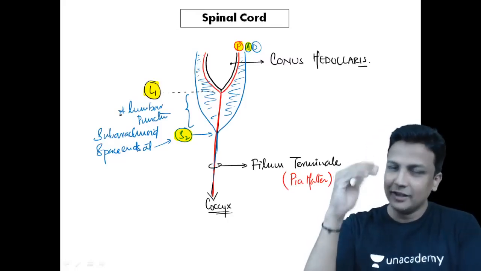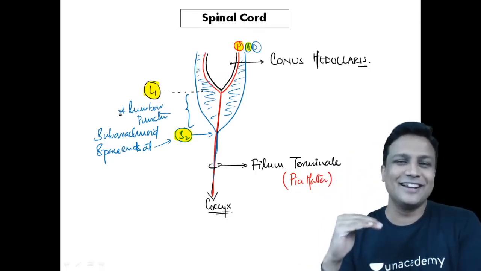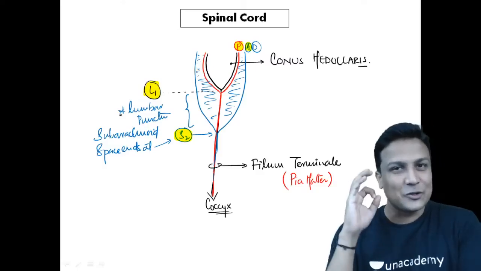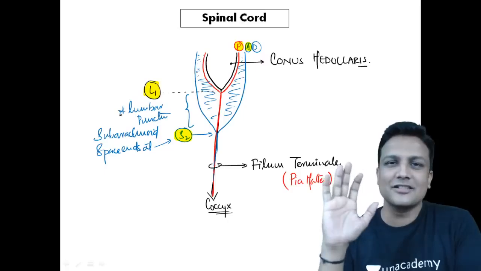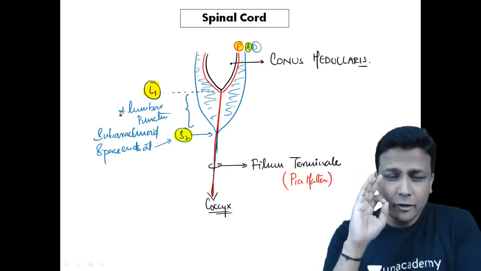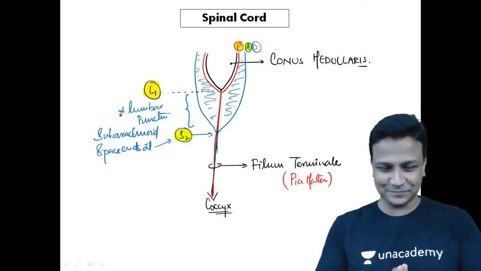Why? Because already the spinal cord has ended at the level of L1 only, and the subarachnoid space is ending at the level of S2, guys. So that's the beauty of learning this entire ending of the spinal cord in a crystal clear manner. I think it's very clear to each and every one of you. Lovely. Understanding here right now?